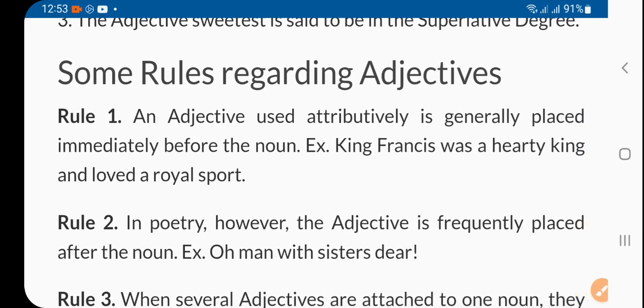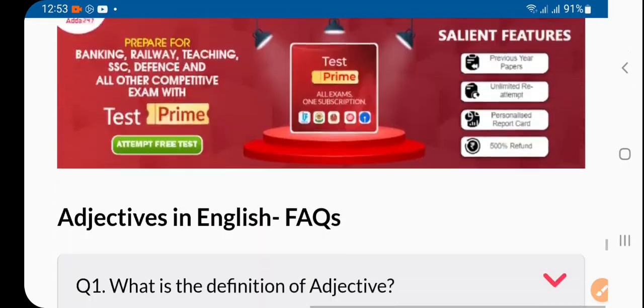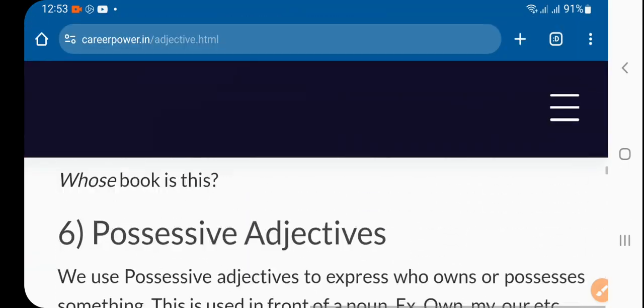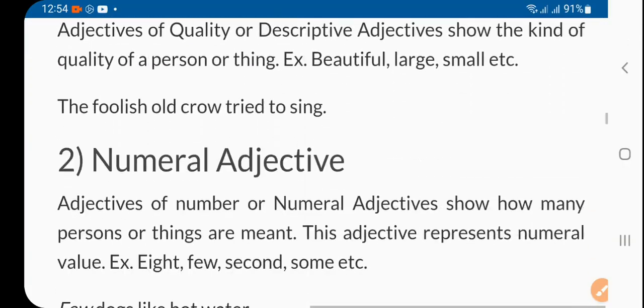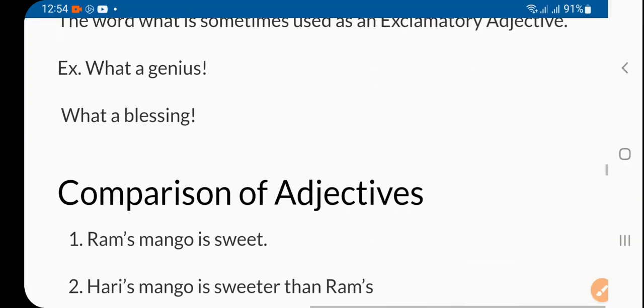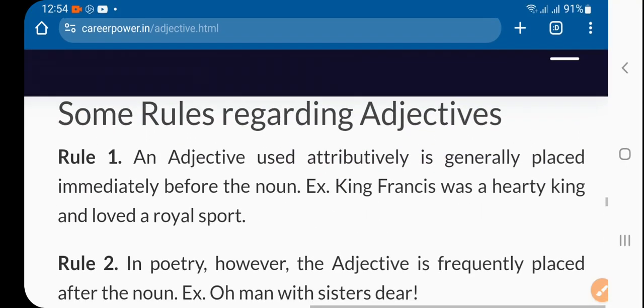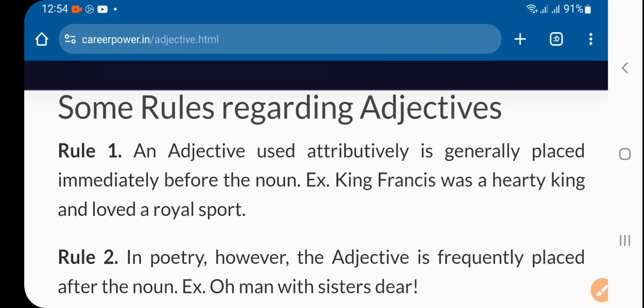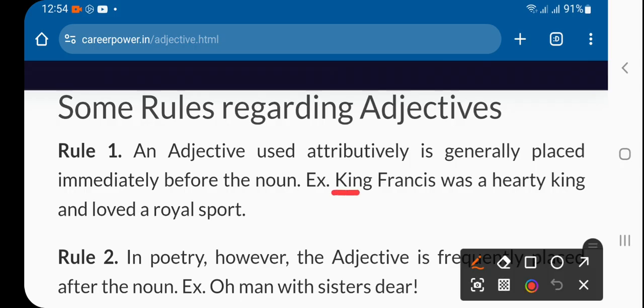Some rules regarding adjectives. This rule I am telling you later on, but a little bit I am telling you now. The first rule is that an adjective used attributively generally is placed immediately before the noun. So that's King Francis: he was a hearty king and loved royal sports.